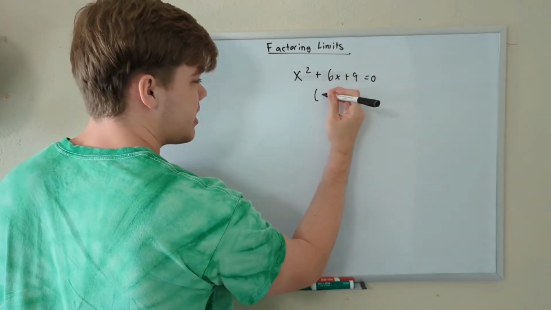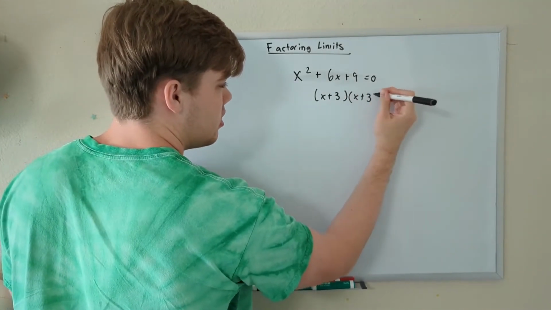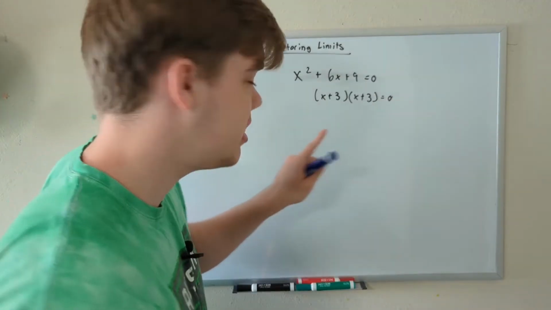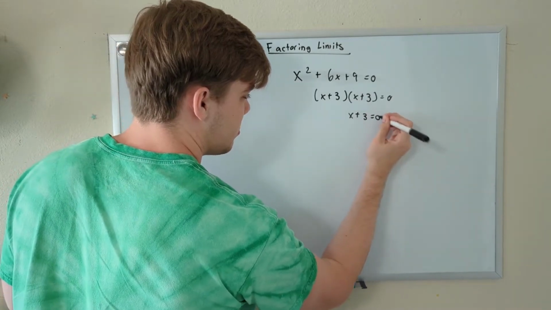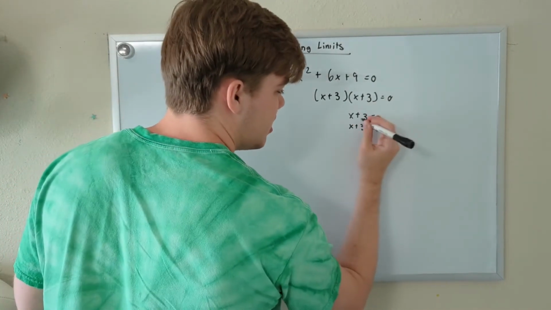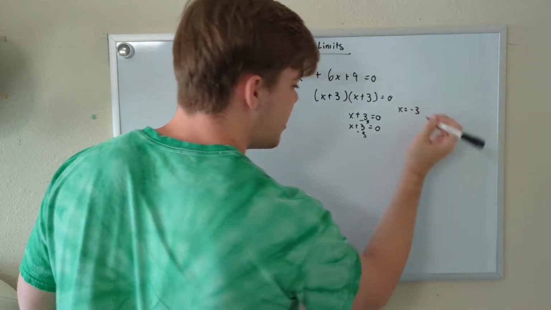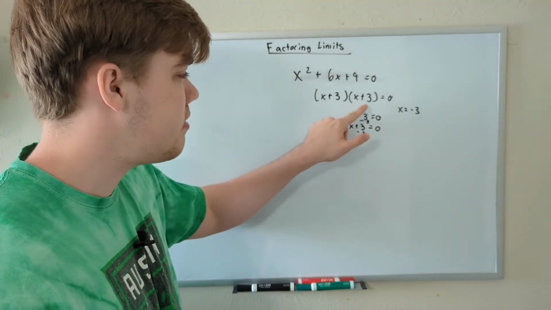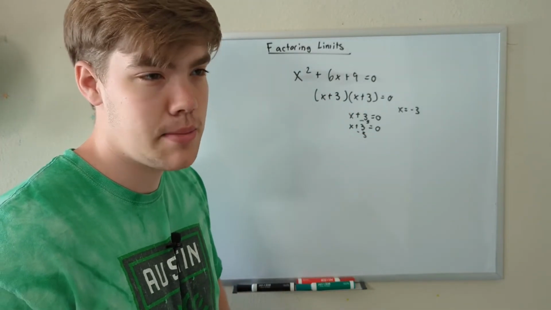In this case, our factors are (x plus 3)(x plus 3) equal to 0. Now that we have our factors, we can set each individual factor to 0. So x plus 3 is equal to 0 and x plus 3 is equal to 0. And of course, to solve this problem, we would just subtract 3 from this side, so then x is equal to -3. We can use the fact that we can split this up and factor it in order to make solving some limit problems a little bit easier. Let's do a couple examples to show you what I mean.